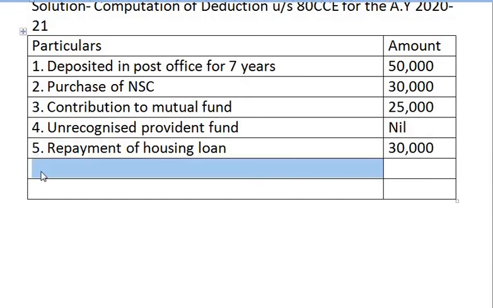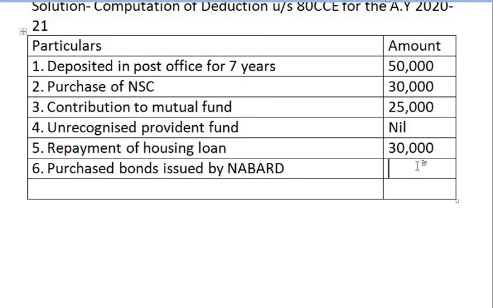Coming to sixth point, purchased bonds issued by NABARD, National Bank for Agricultural and Rural Development, and the amount is 20,000.